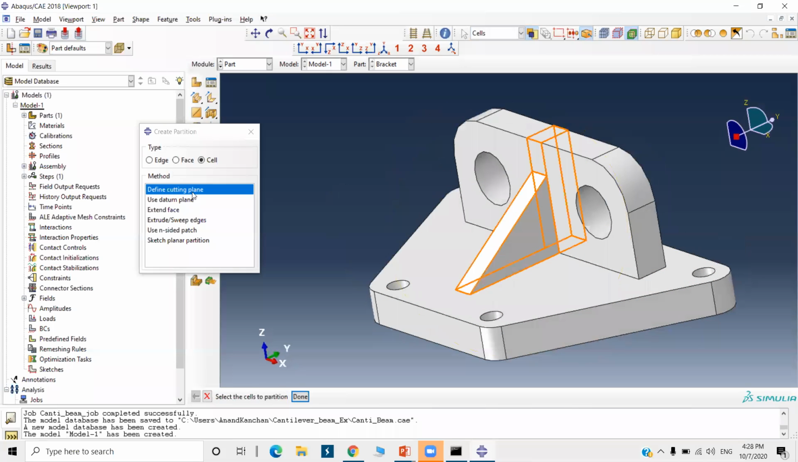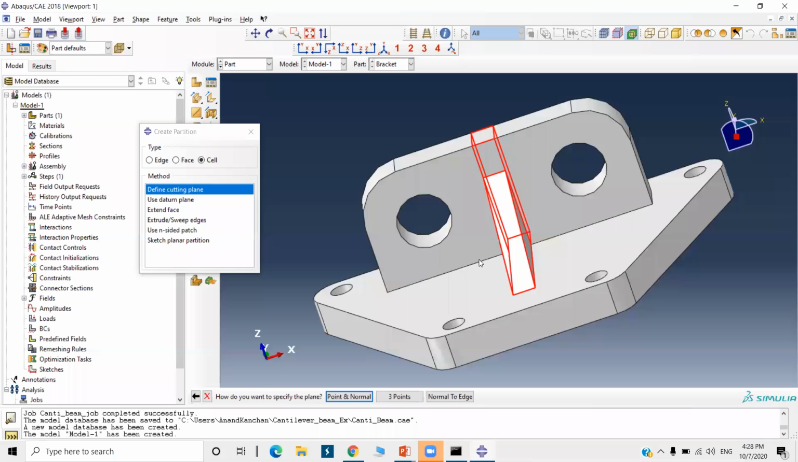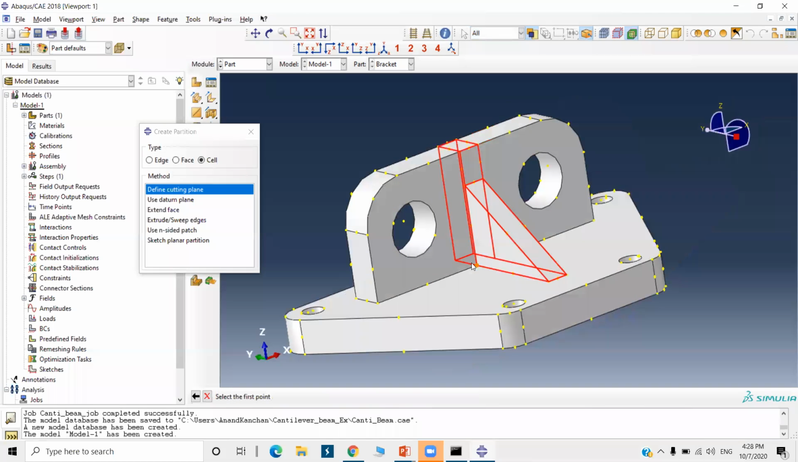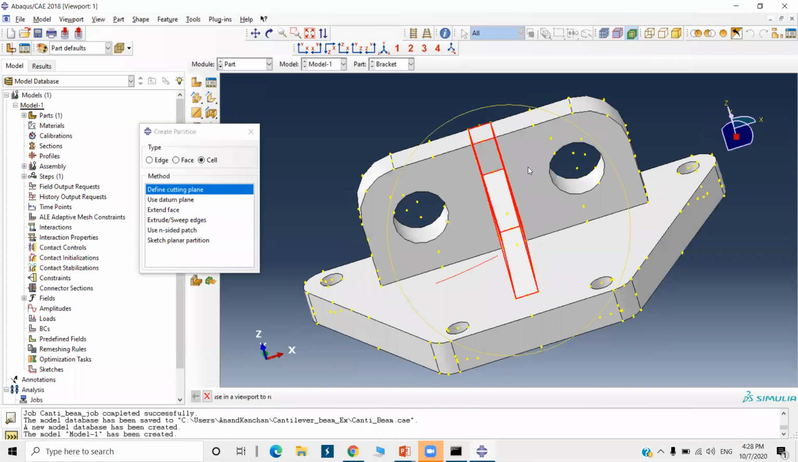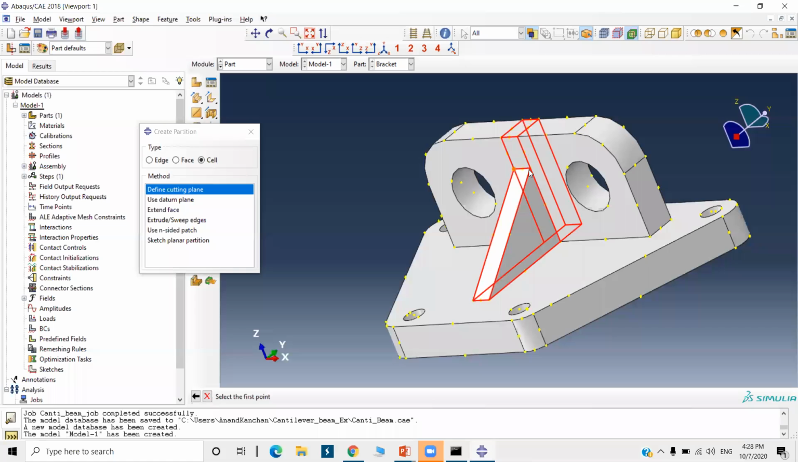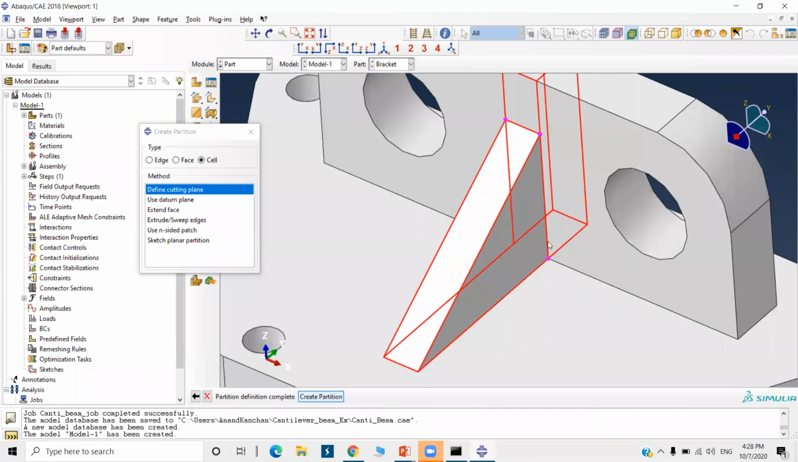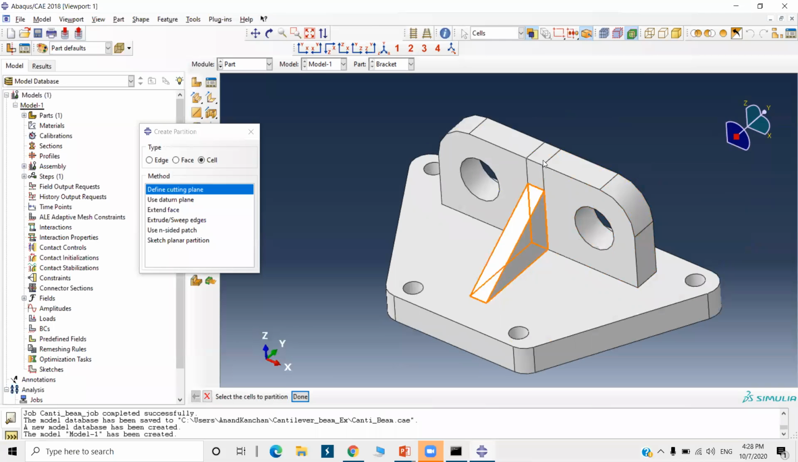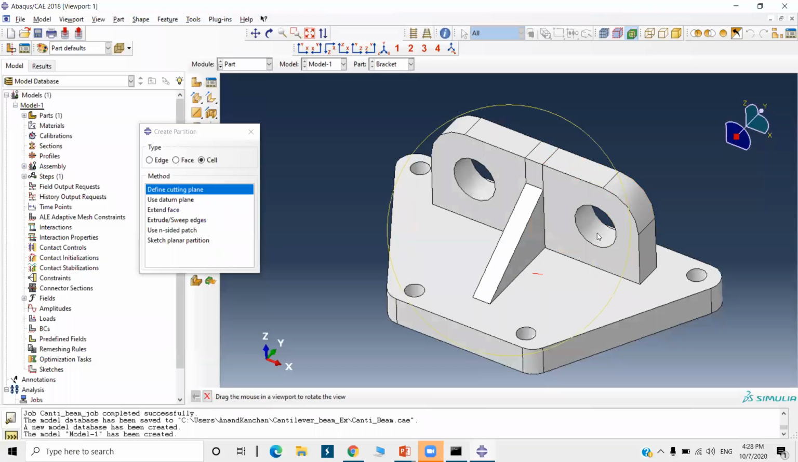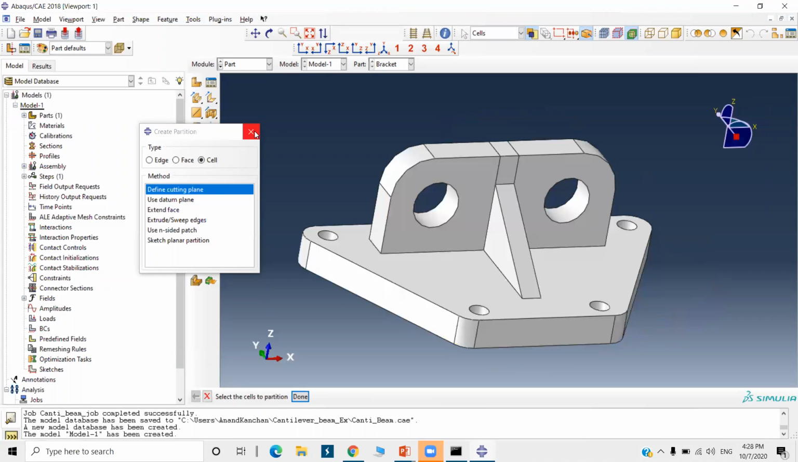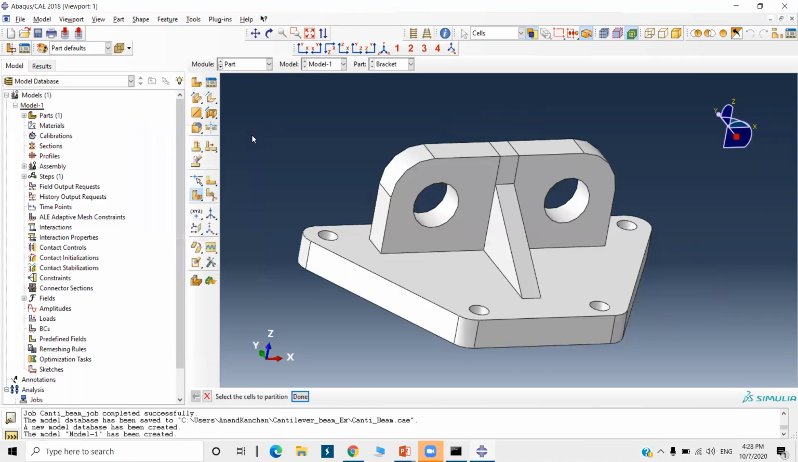Okay, one more partition we are going to do. So select this one. Set done. Again, 3 points. This point, and this point. Okay, so I have selected this as a plane. You can see here, and create partition now. So this is separate now. We have created the partitions just for proper meshing purposes. Now the model is done, which means we are done with the part.